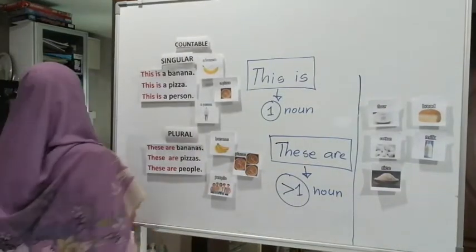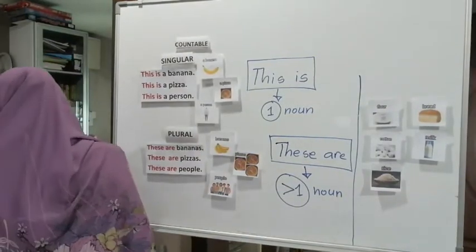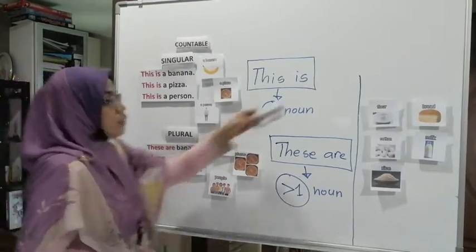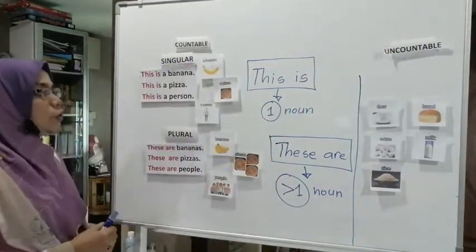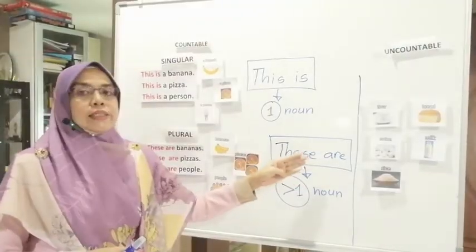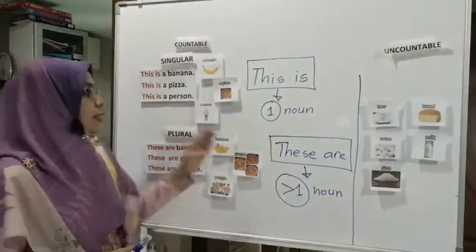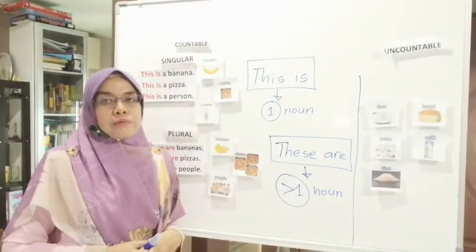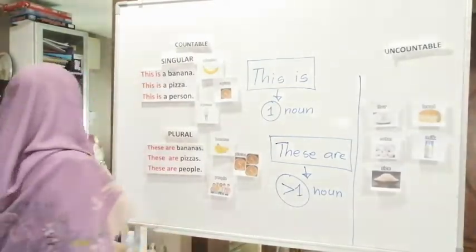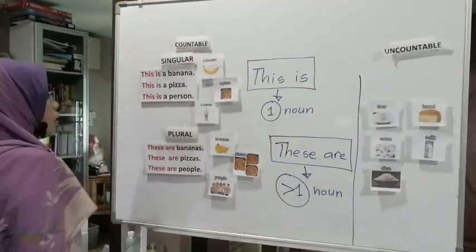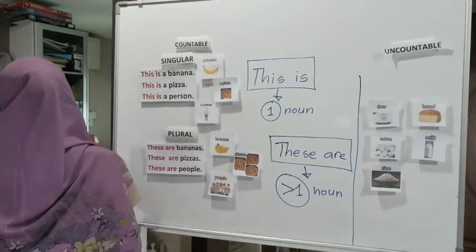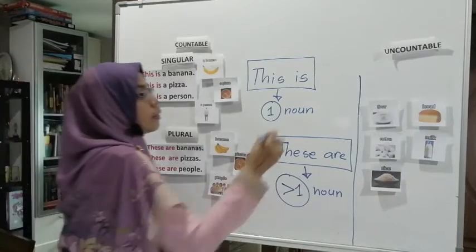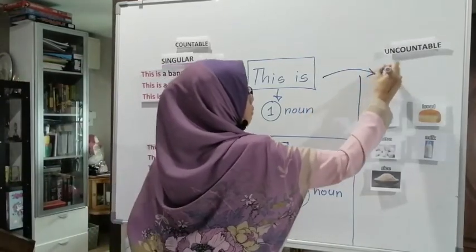All right, now, how about the uncountable? For the uncountable, we are not going to use "these are" because "these are" is for plural, things that can be counted. So when you have the uncountable, you can only use "this is."